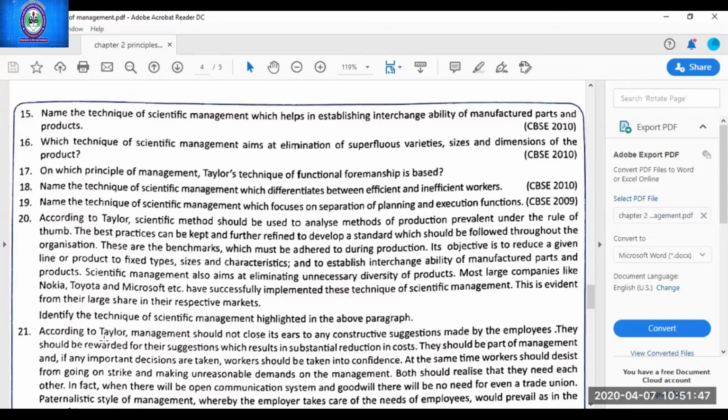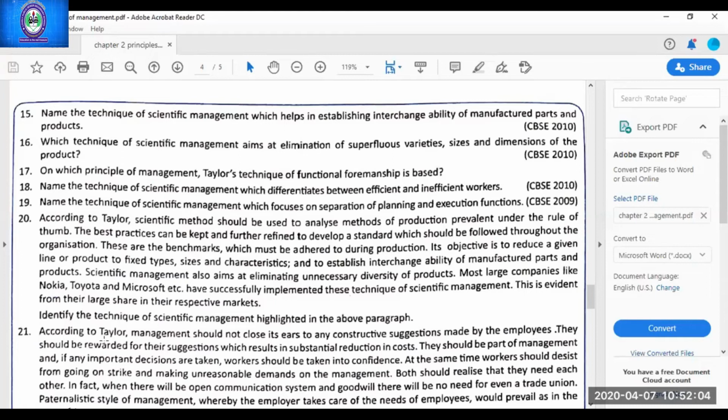Establishing interchangeability of manufactured product. Yes. Name the technique of scientific management which helps in establishing interchangeability. Standardization of work. Yes, very good. Interchangeability is in standardization of work.